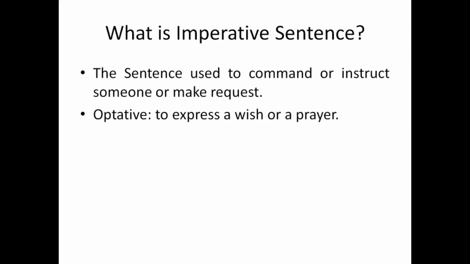Here I am wishing, or may God bless you, here I am praying. So these types of sentences are termed as optative. In some books you could find this, but in most books you will find that these types of sentences are also included in imperative sentence. So both can be considered as imperative sentence.